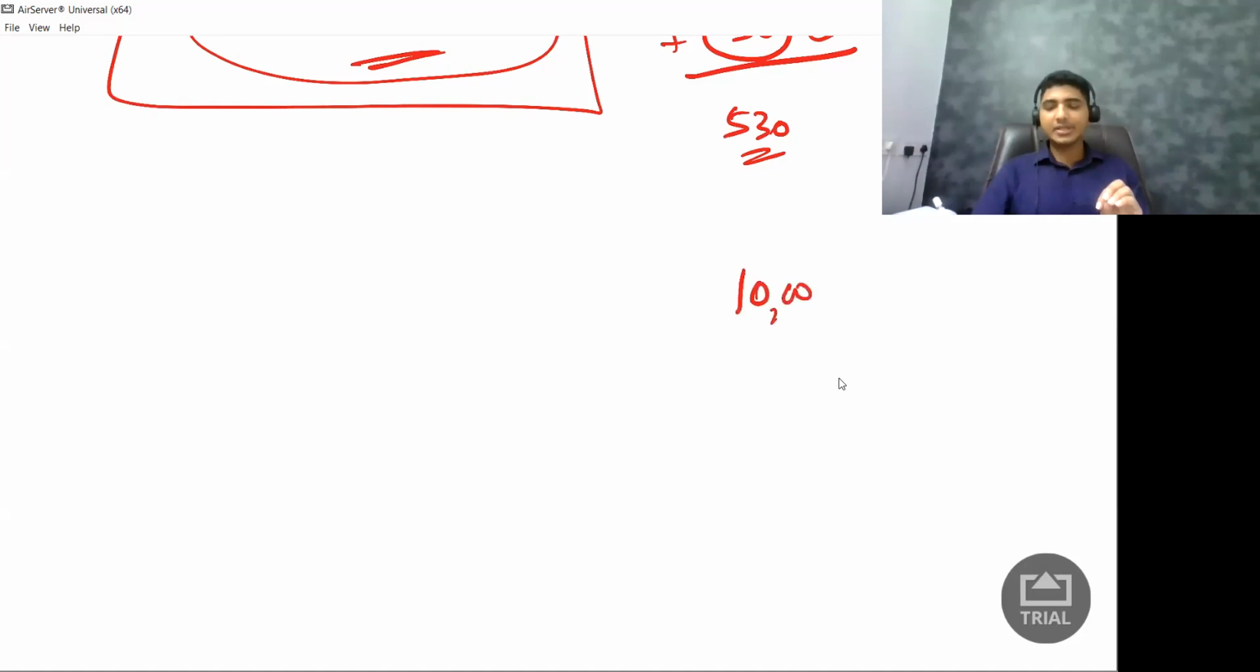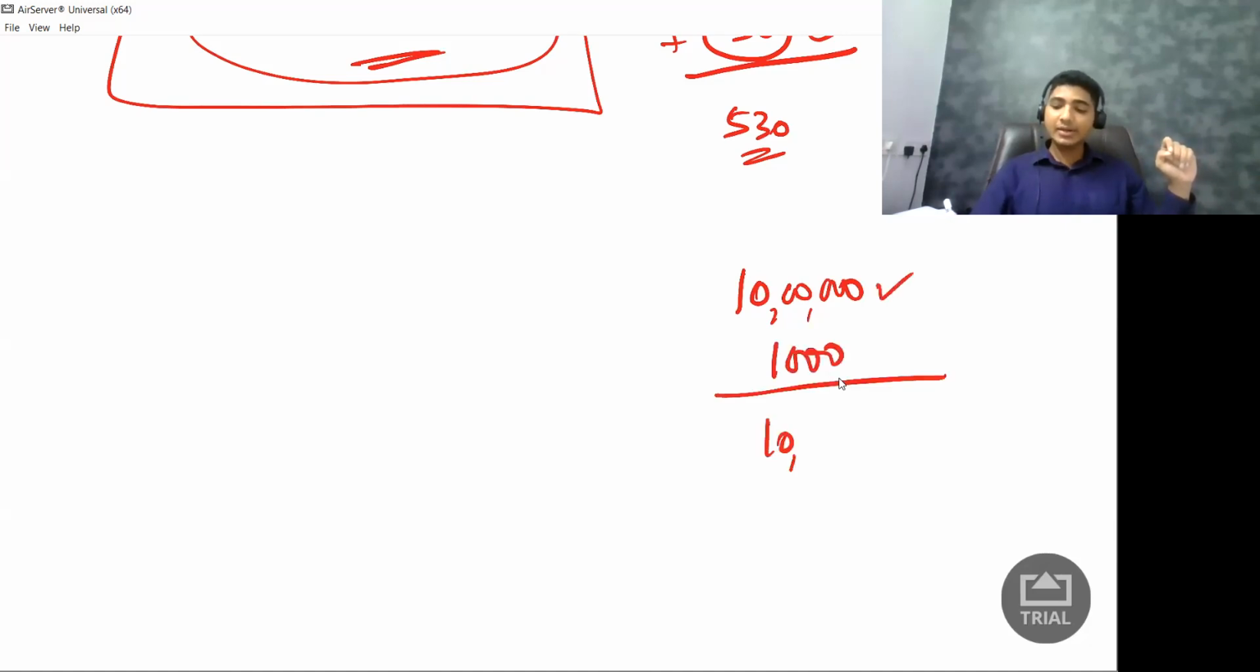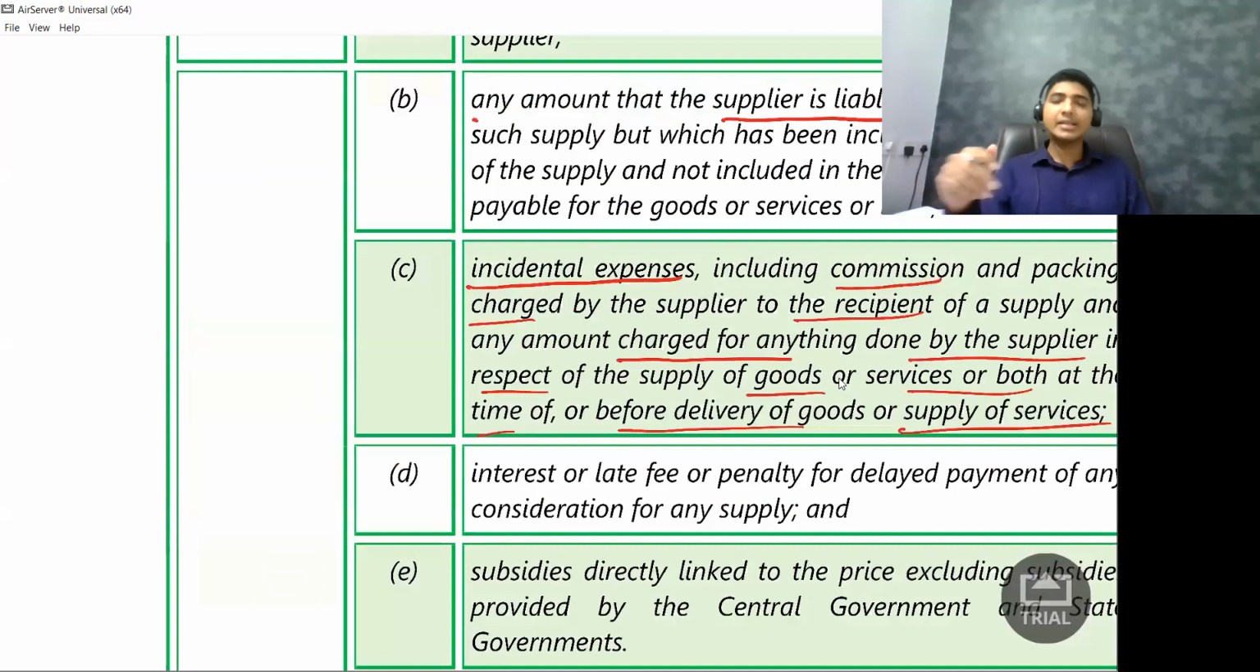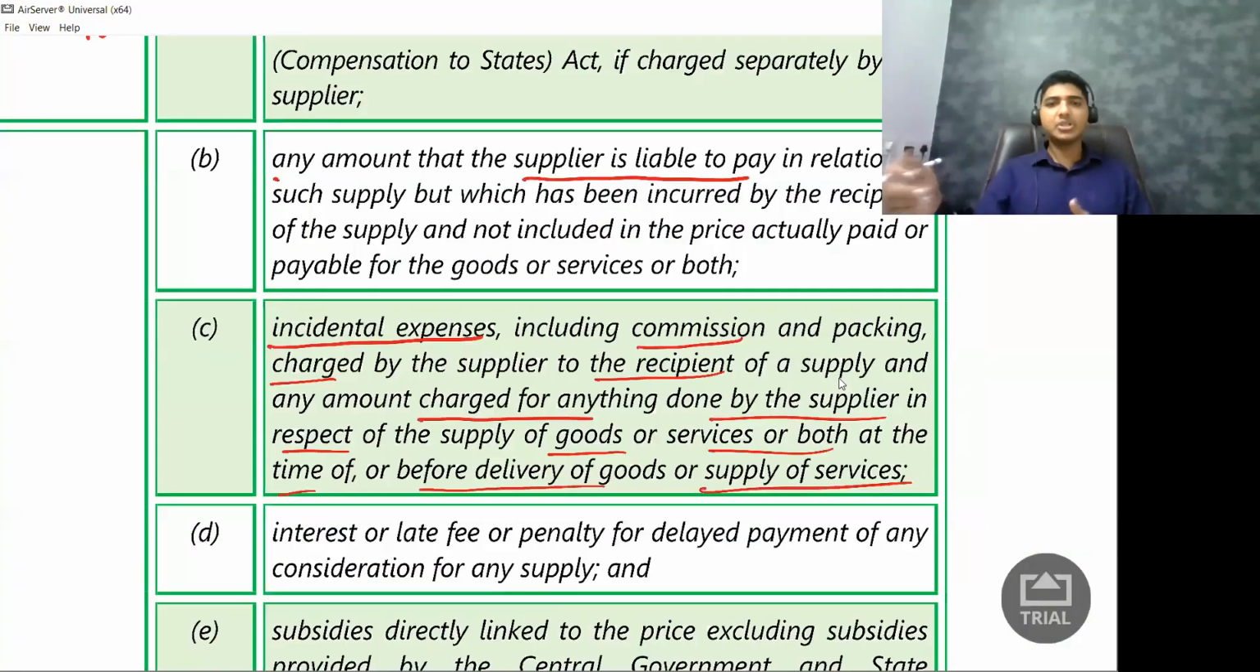For the car, I'm charging 10 lakh rupees plus for washing, let us say, 1000 rupees. So GST is not on 10 lakh. GST is on the entire 10 lakh 1000 rupees. Okay. So this is what is meant by that particular clause: incidental expenses, including commission and packing charged by the supplier to the recipient.